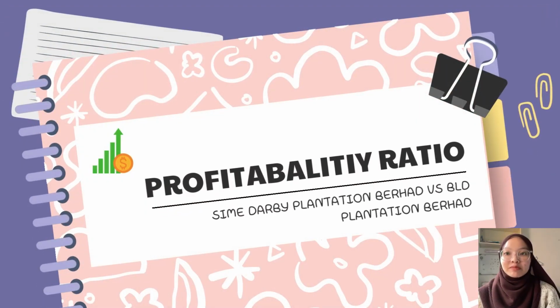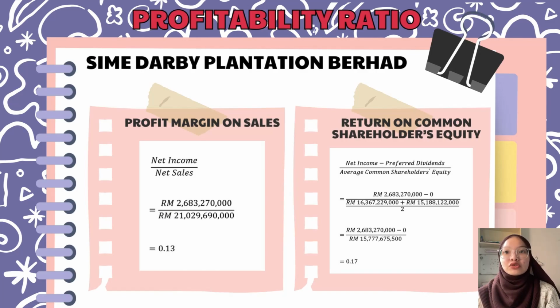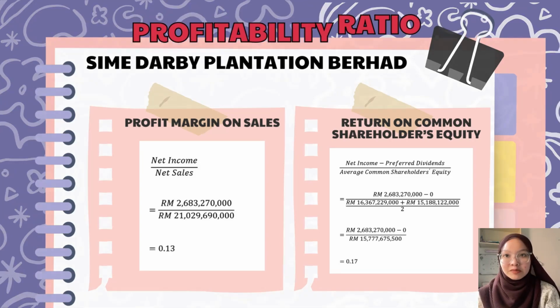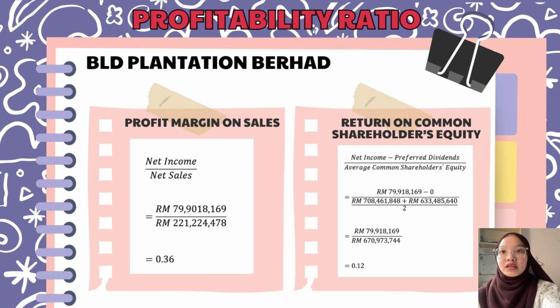Assalamualaikum, and now I will explain about the profitability ratio of Sime Darby and BLT Plantation. So the profit margin on sales of Sime Darby shows 0.13, meaning the ability of the company to earn net income is 13% from sales. Meanwhile, BLT Plantation is 36%. The return on common shareholders equity of Sime Darby shows 0.17, meaning that the company can earn income of 17% of employed owners' investment, and BLT Plantation is 12%.